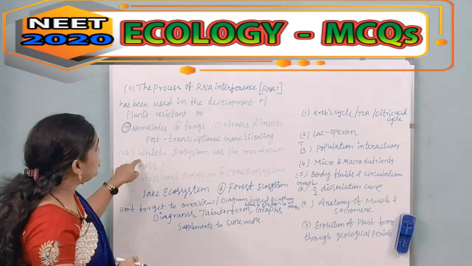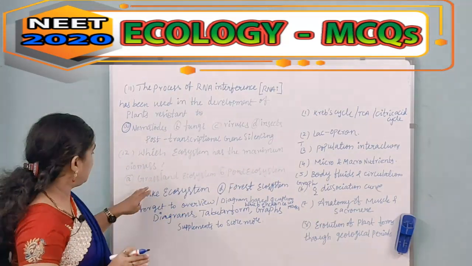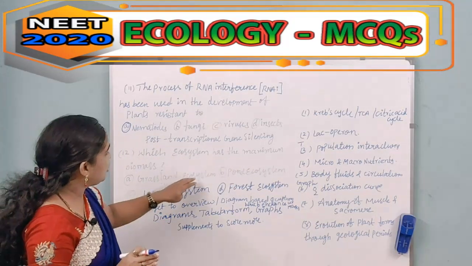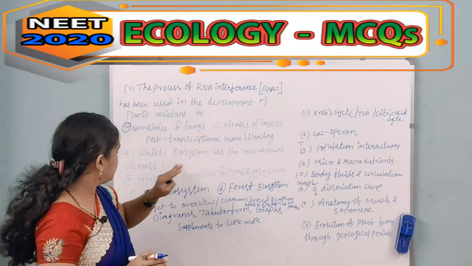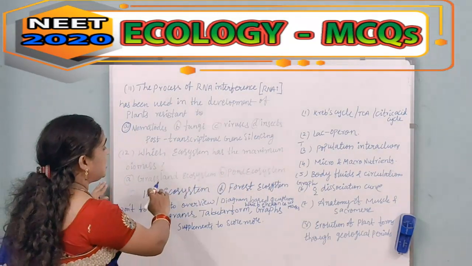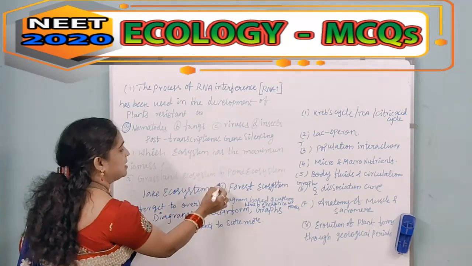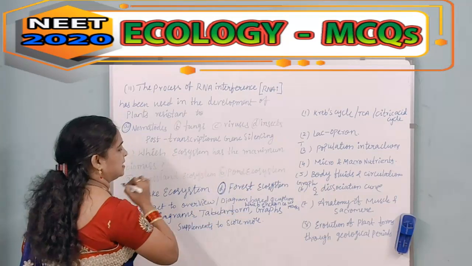The next one, which ecosystem has the maximum biomass? They have given options like grassland ecosystem, pond ecosystem, lake ecosystem and forest ecosystem. By seeing these options, we can easily identify the answer, that a forest ecosystem is the correct one.